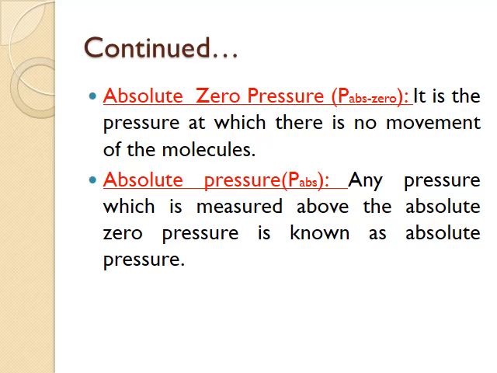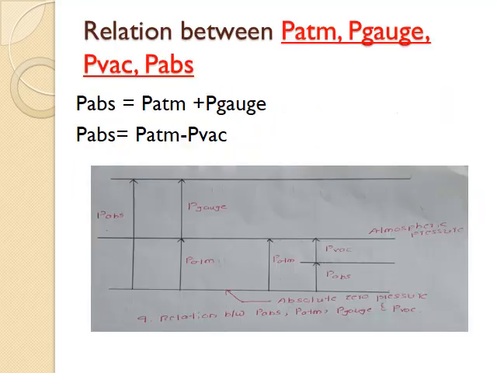If you measure any pressure above this level, that is absolute zero pressure, then we will call that pressure absolute pressure. Absolute zero pressure is the pressure at which there is no movement of molecules. So if you measure the pressure above absolute zero pressure level, then such pressure we will call absolute pressure. Now let us have a look at the different types of pressure on this graphical representation.